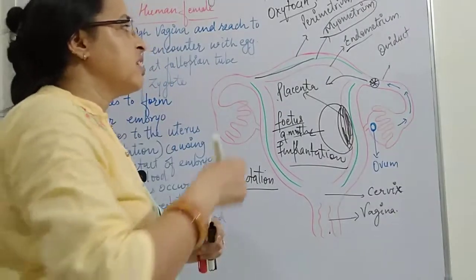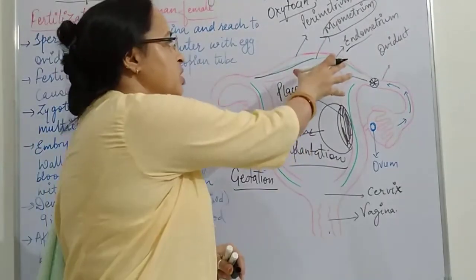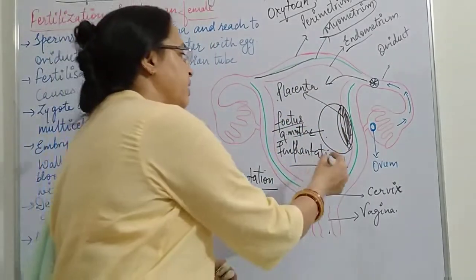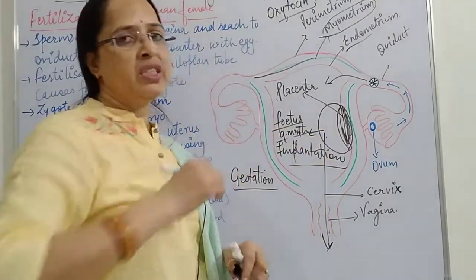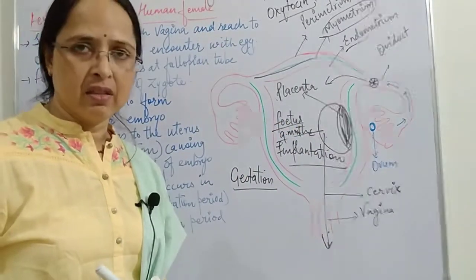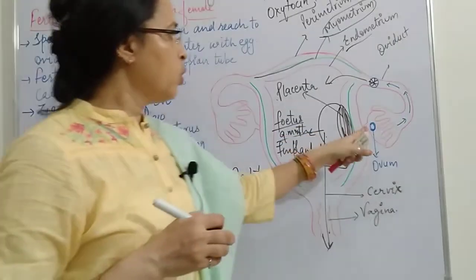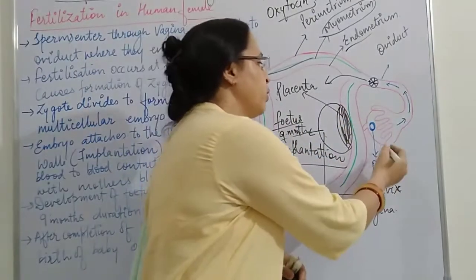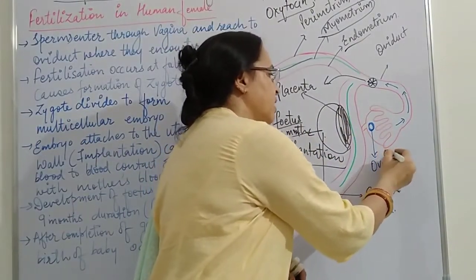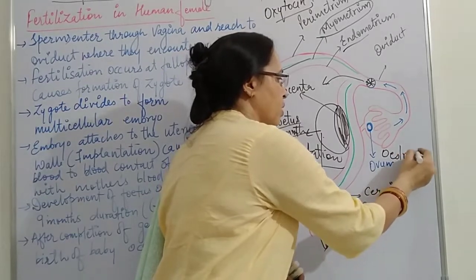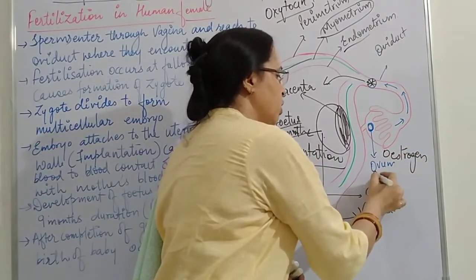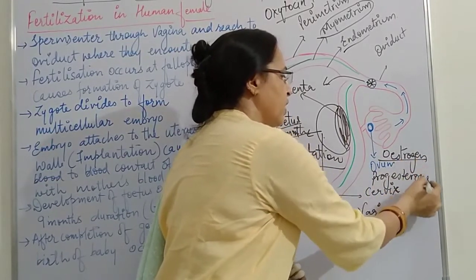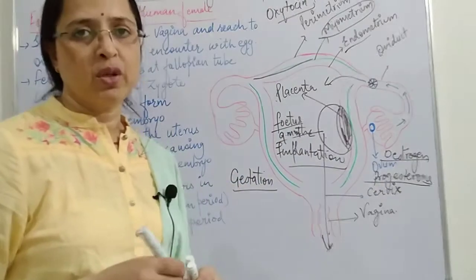And when these labor pains occur, the uterus wall contracts, and the fetus which has developed completely is expelled out, or we say that the birth of the baby has occurred. When the ovum is released from the ovary, side by side a hormone is secreted called estrogen. Along with estrogen, progesterone hormone is secreted. That means two hormones are secreted, one is estrogen and the other is progesterone.